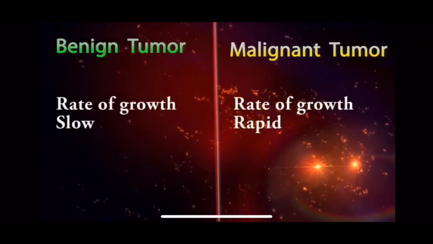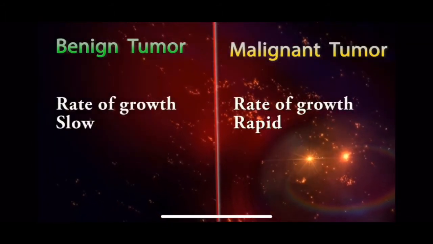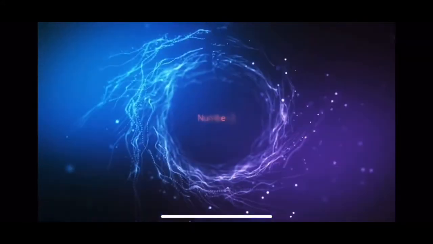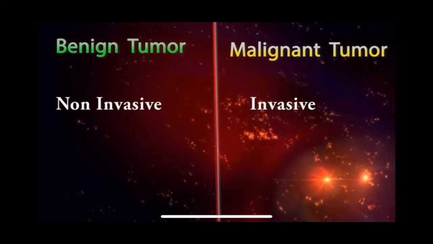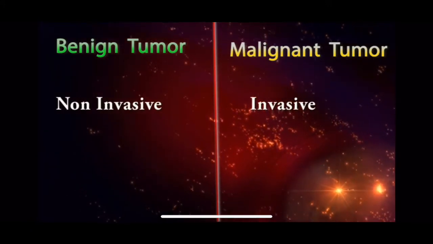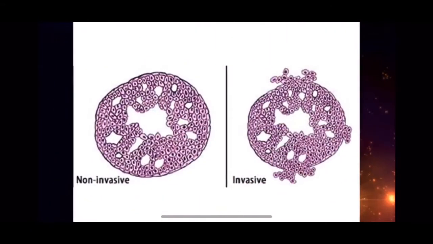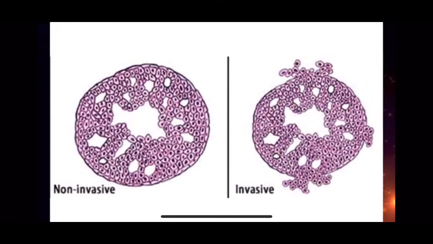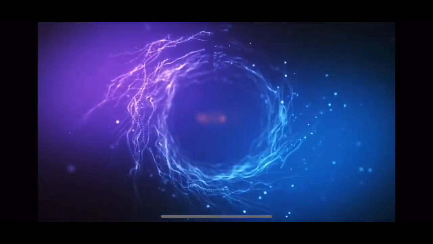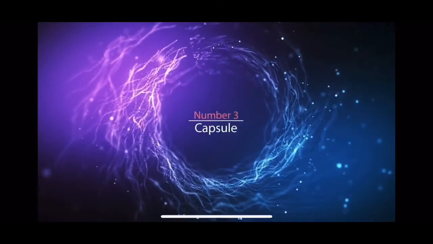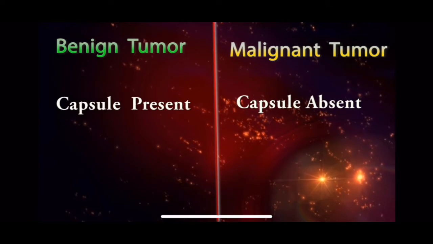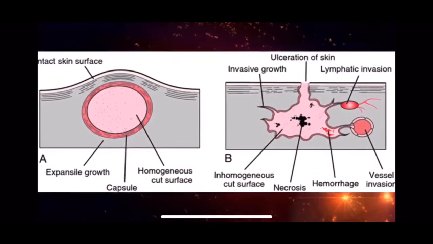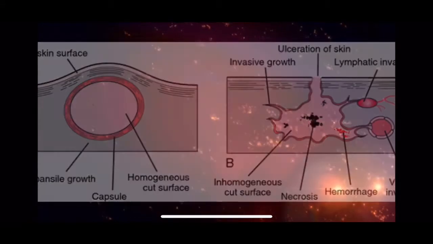Malignant tumors always have a more rapid rate of growth than benign tumors. Difference number 2, mode of growth. Benign tumor growth is always non-invasive and malignant tumors are invasive. Invasive means tending to spread very quickly and undesirably or harmfully. Difference number 3, capsule. Benign tumors are always covered by a capsule, but in malignant tumors we can't see any capsule. Because of the absent capsule, there is a high chance of the malignant tumor spreading.